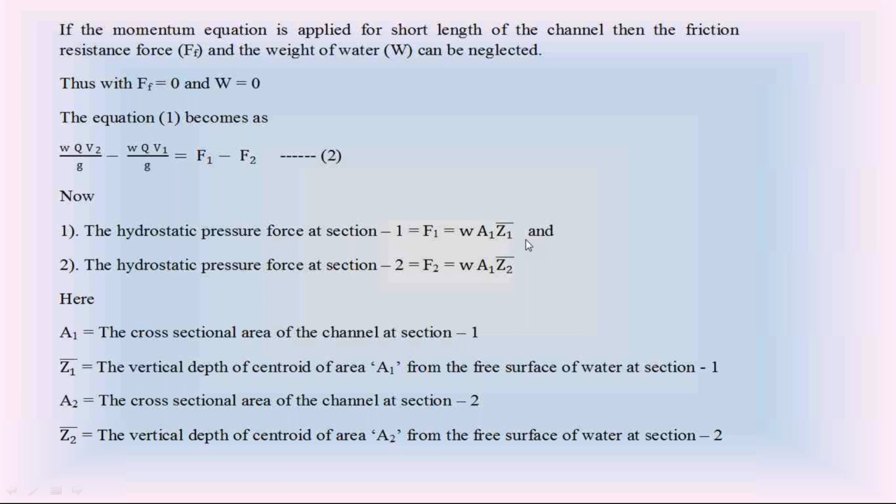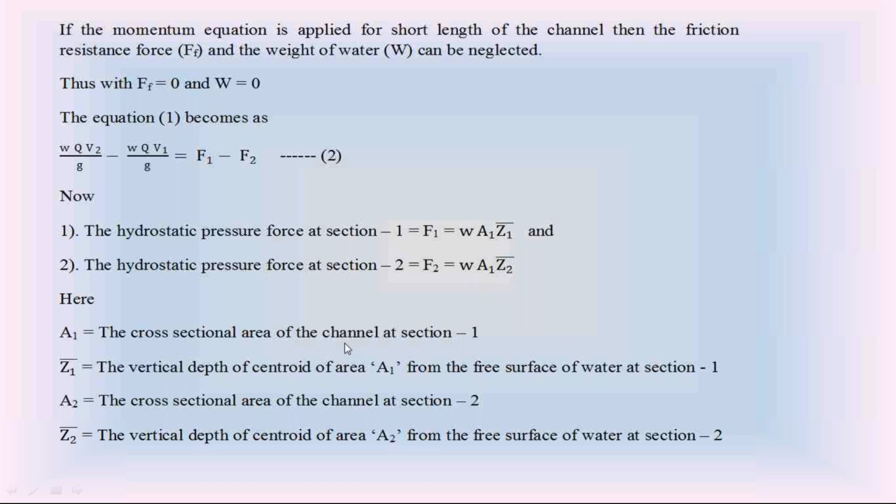Similarly, hydrostatic force at section 2, F2 is equal to W A2 Z2 bar. If I bring this W to the left side, F2 by W is equal to A2 into Z2 bar. Here also F2 by W is called hydrostatic force per unit weight of water, that is equal to A2 into Z2 bar.